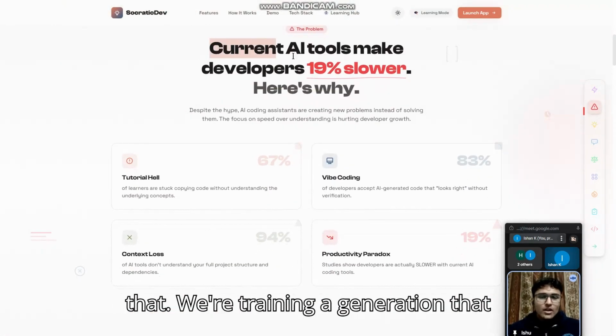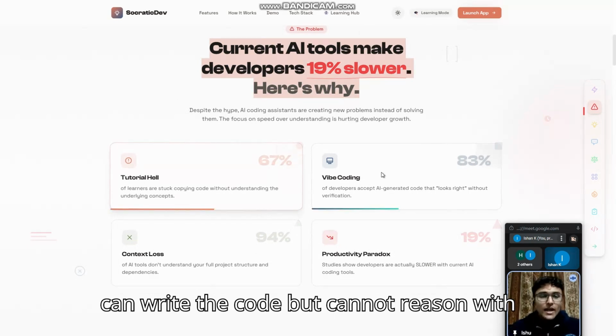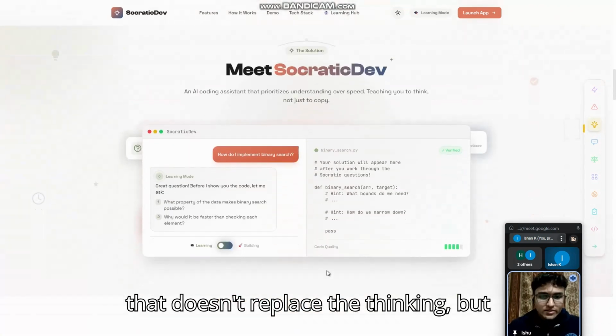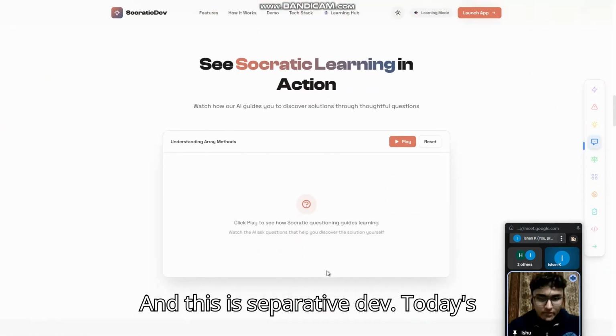And if we don't fix that, we are training a generation that can write the code but cannot reason with it. Therefore, we decided to build an AI that doesn't replace the thinking but strengthens it. We are Team Function Override, and this is Socrative Dev.